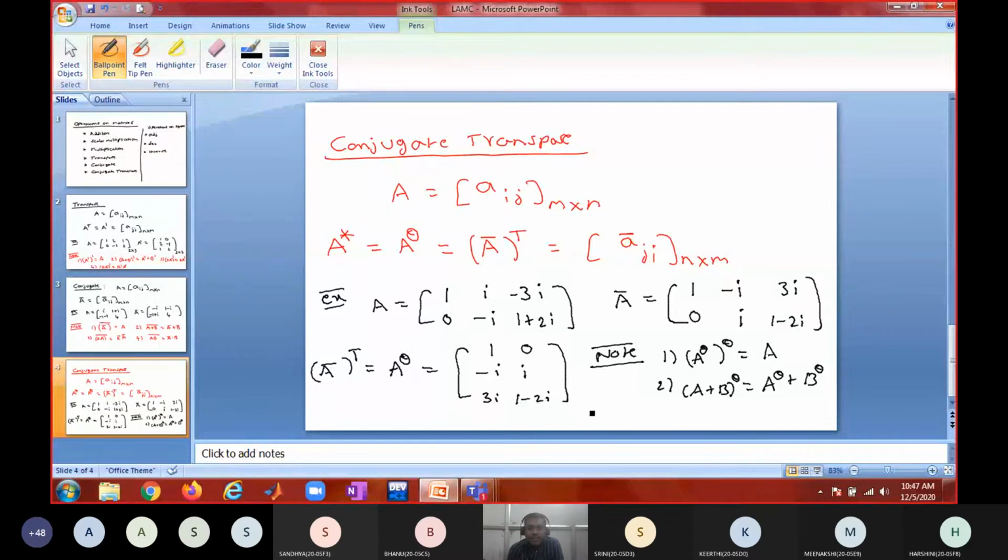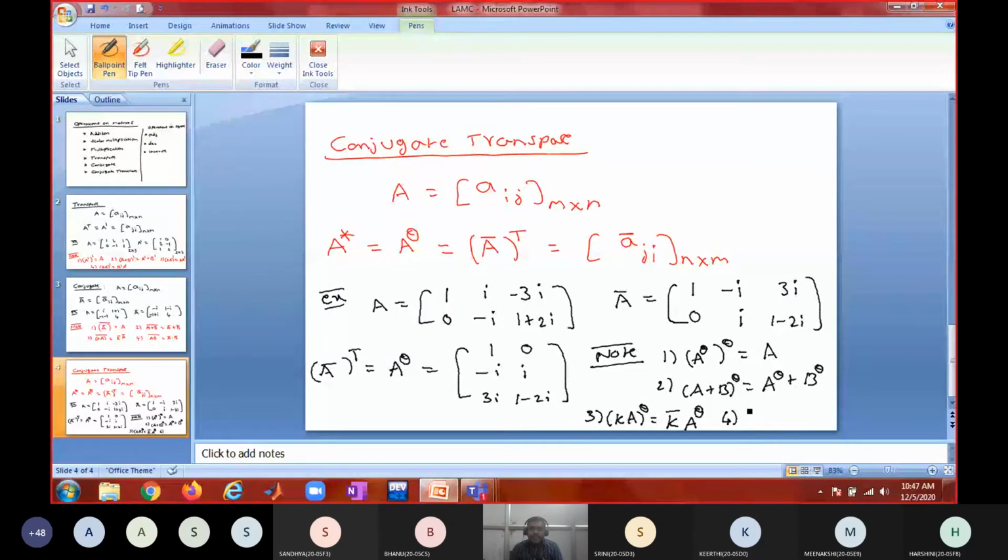What will be (kA) power theta? Can you guess? It will be k bar A power theta, because it is a combination of conjugate as well as transpose. The conjugate property says (kA) bar equals k bar into A bar. Therefore, (kA) power theta will naturally be k bar into A power theta.